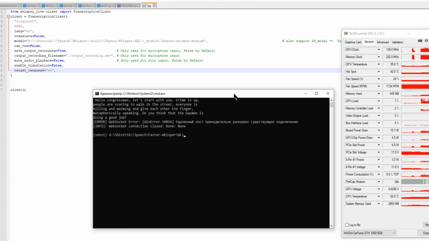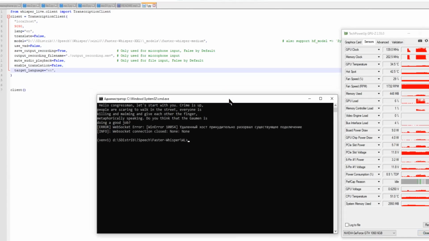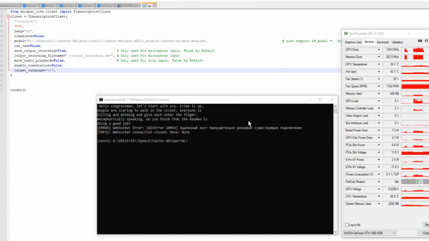What's the takeaway? Real-time speech recognition on a graphics card with 6 GB of video memory is working. More than that, we only used 2 GB of video memory and the recognition quality was good. Let's continue. Try to recognize and translate to another language.